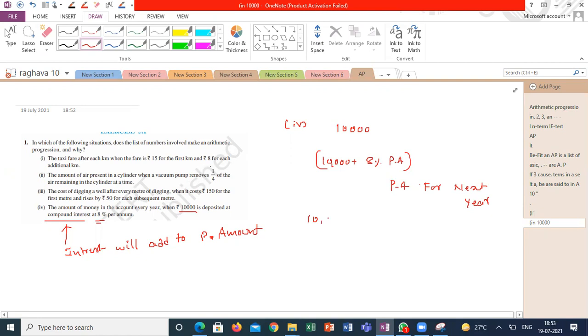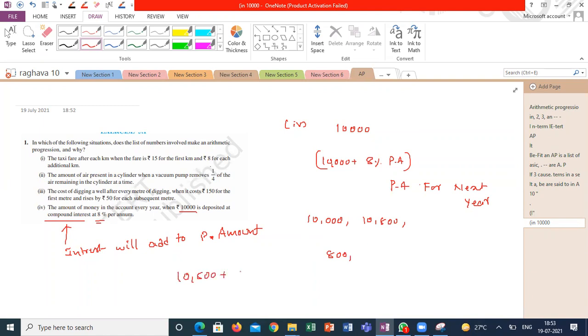First year, in the beginning of the year, it is 10,000, and you will get 10,800 for the next year. At the end of the first year, your interest is 800. At end of the second year, your interest is not 800; it is more than 800. At the end of the second year it is